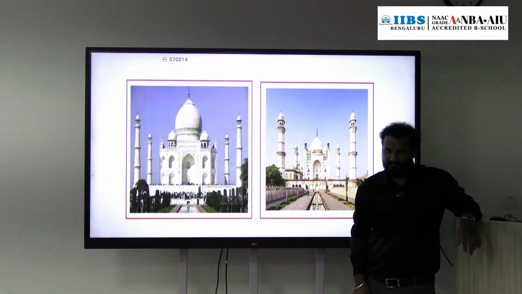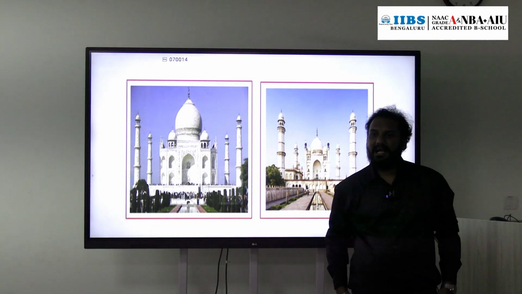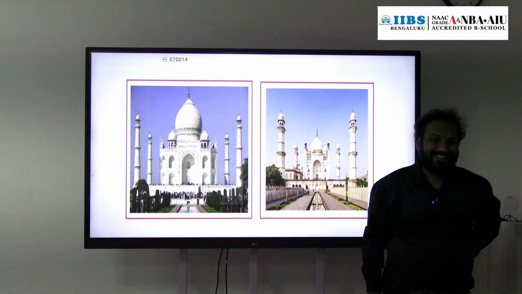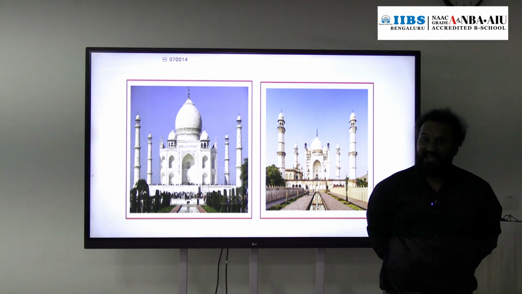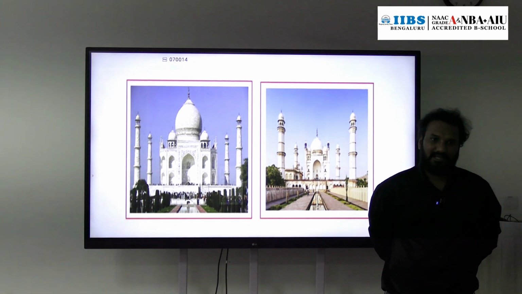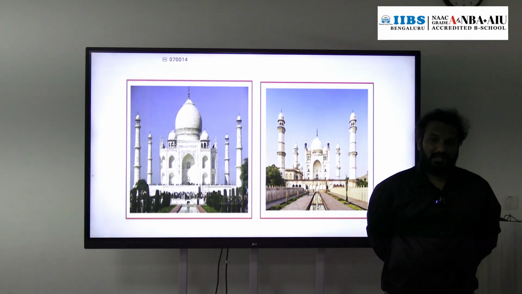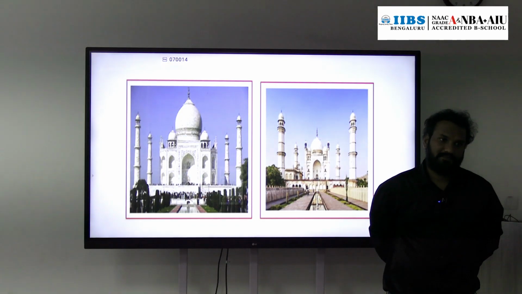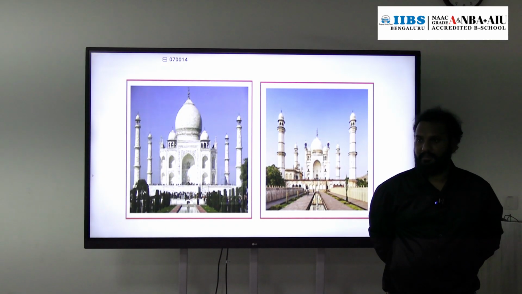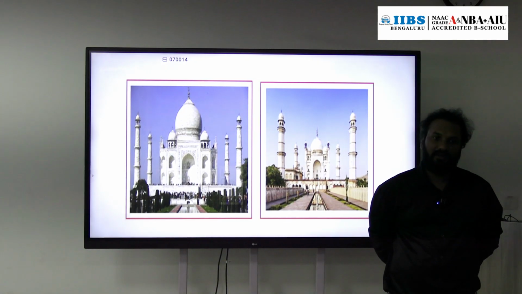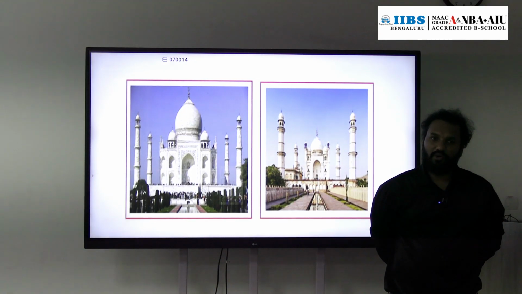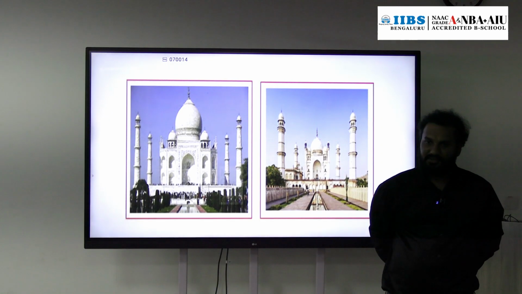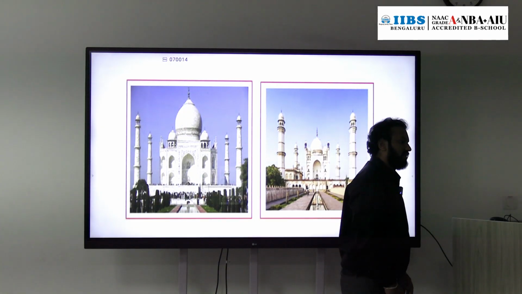Regarding Aurangzeb, as we have studied in history, he hated art and culture. Literature, that also he hated. Actually, he was a true follower of Islam, and in Islam these things are not permitted. So during his time there was a construction, Bibi Ka Maqbara. That is called the Poor Man's Taj Mahal. Bibi Ka Maqbara is located in Aurangabad district of Maharashtra. That is the tomb of the wife of Aurangzeb. Okay, so this is about Mughal architecture.